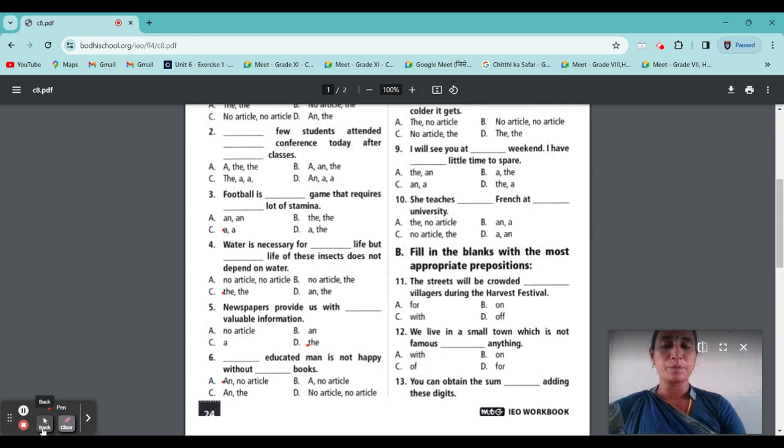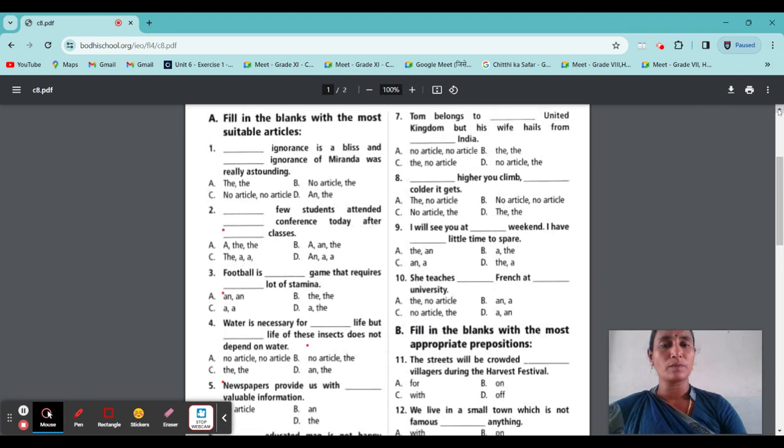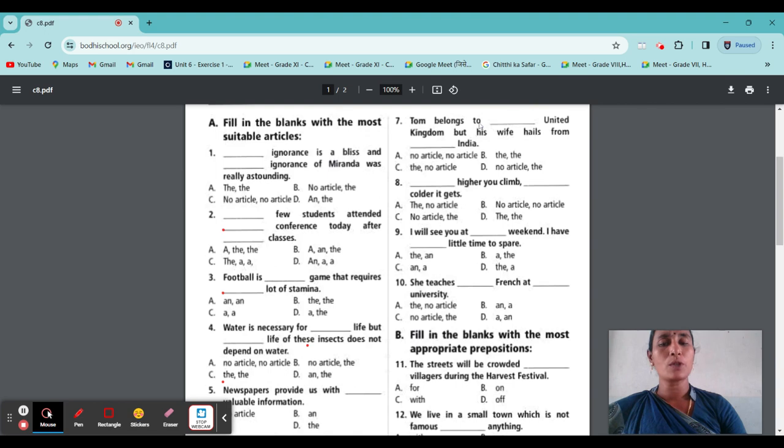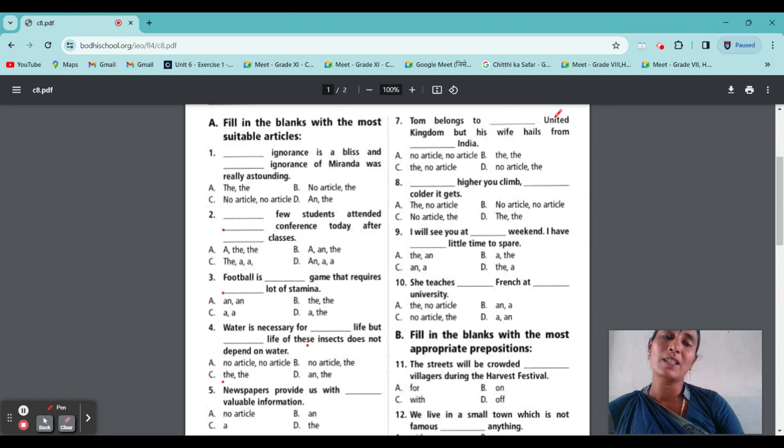Okay. Next, question number 7. Tom belongs to dash United Kingdom, but his wife hails from dash. Particularly they told about it, we know that. So surely the will come. Tom belongs to the United Kingdom, but his wife hails from what will come?